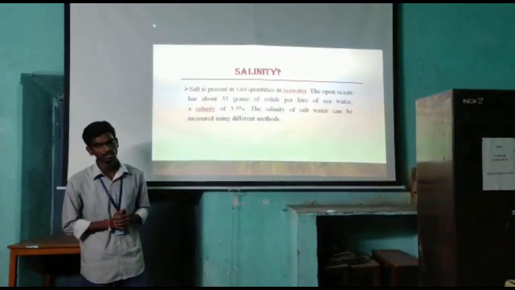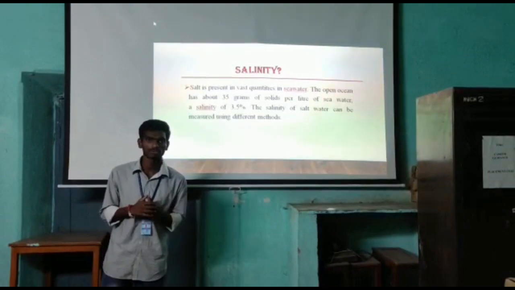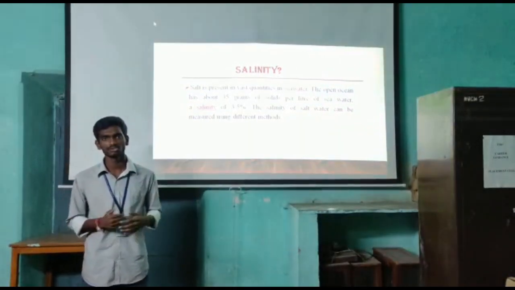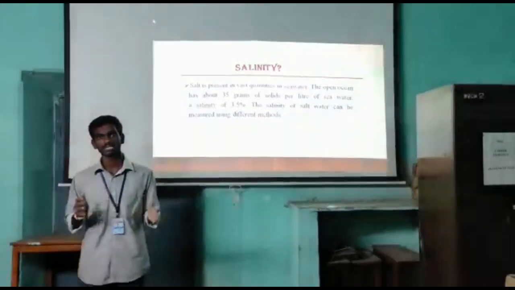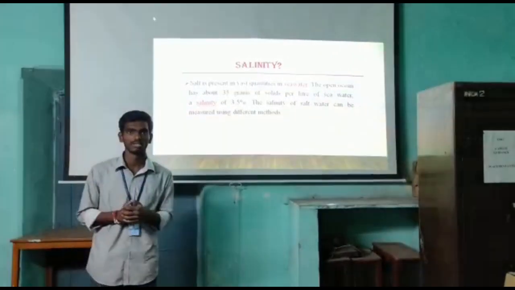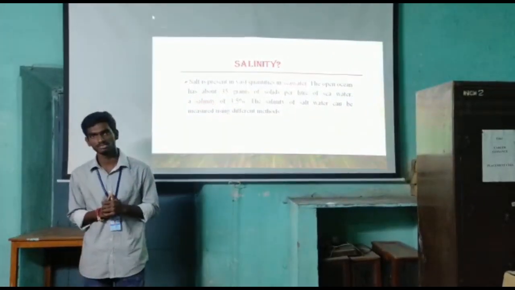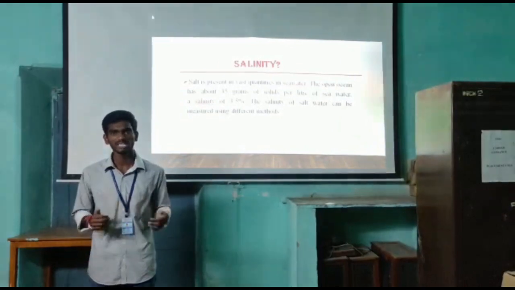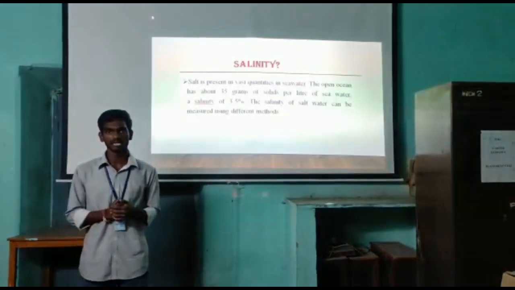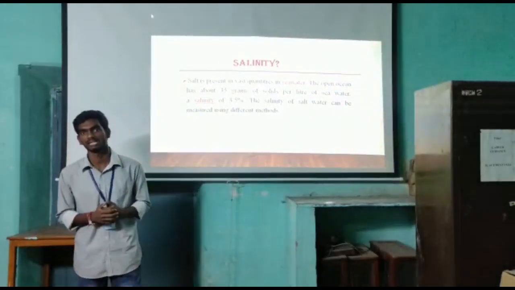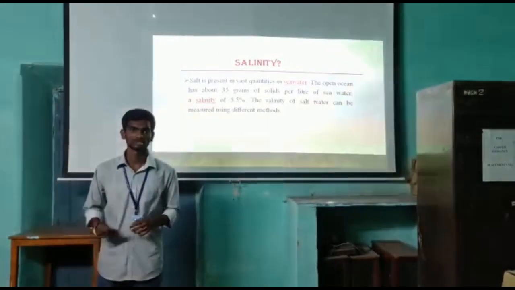What is salinity? Salinity is nothing but the amount of salt present in water, and theory shows the ocean has about 35 grams of salt per liter, which means the salinity rate is 3.5%. And the biggest question is, how do we measure the salinity? We use different methods to measure salinity, and refractive index is one such method.